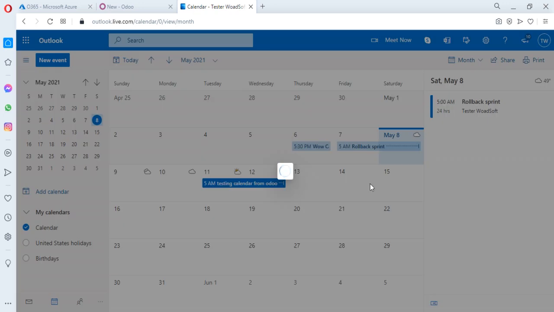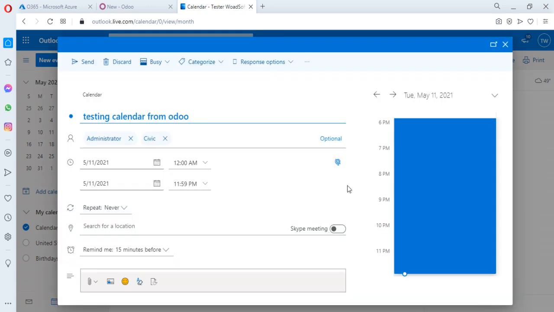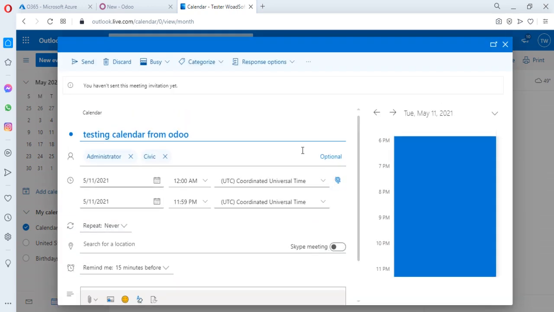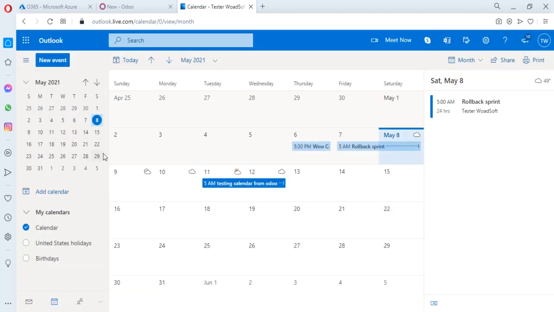It takes time to load the event, and here is all the information. You can also update some of the information according to your requirement or desire. And let's try to test out the import event in Odoo. So just create a new event by clicking the new event button,